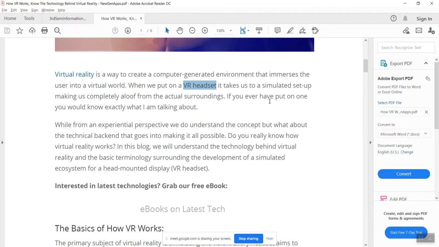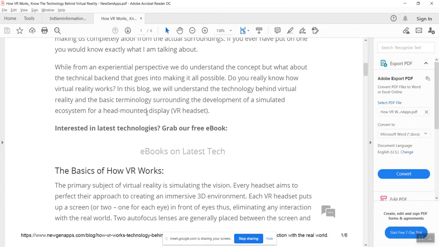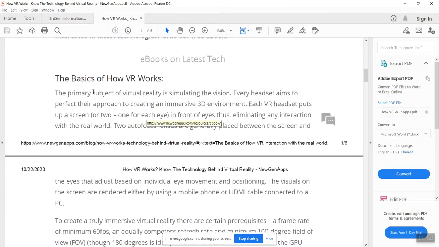If you have ever put one on, you would know exactly what I am talking about. So in this first paragraph they have given the virtual reality definition, and it requires the virtual headset to go there. So how does virtual reality work?